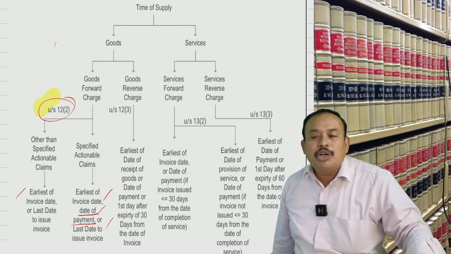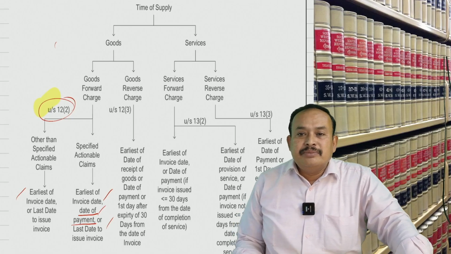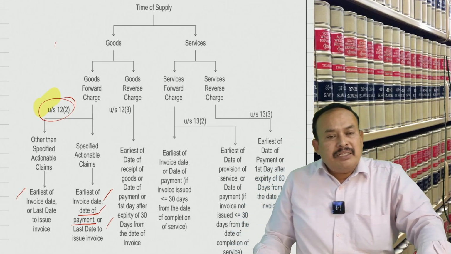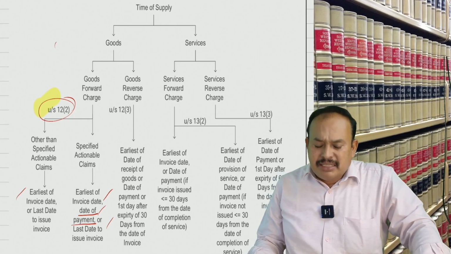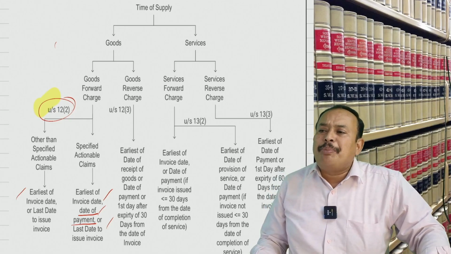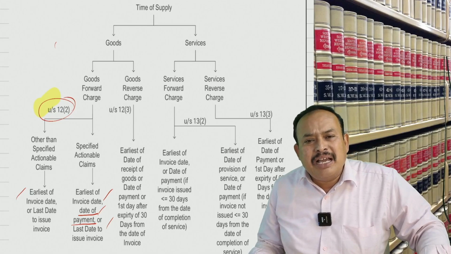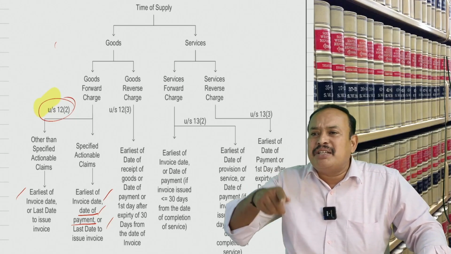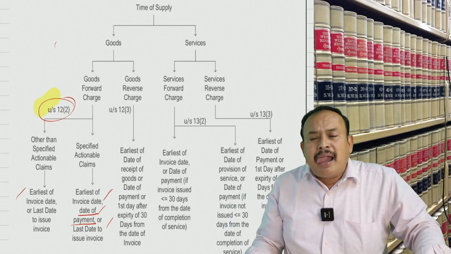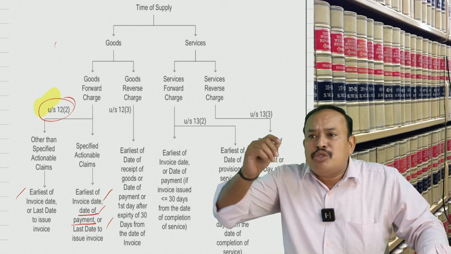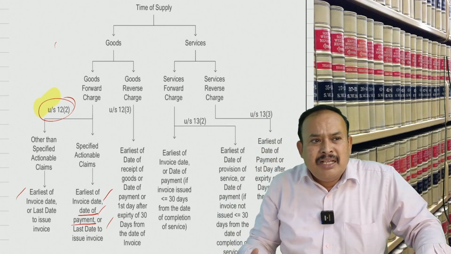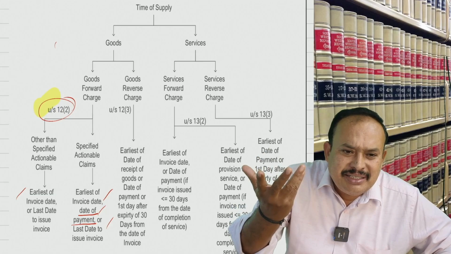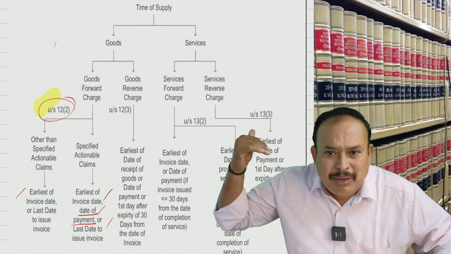Now here one should understand, as professionals, that under the reverse charge mechanism, who is liable to pay GST? The recipient is liable to pay GST. Is it clear? If the recipient is liable to pay GST under RCM, an invoice should still be issued by somebody. Am I right or not? A registered supplier will issue the invoice, but the recipient is liable to pay tax to the department.